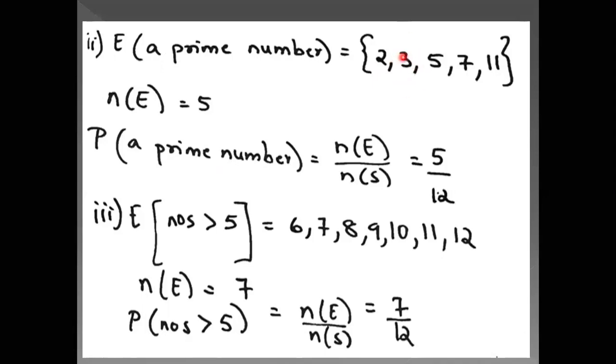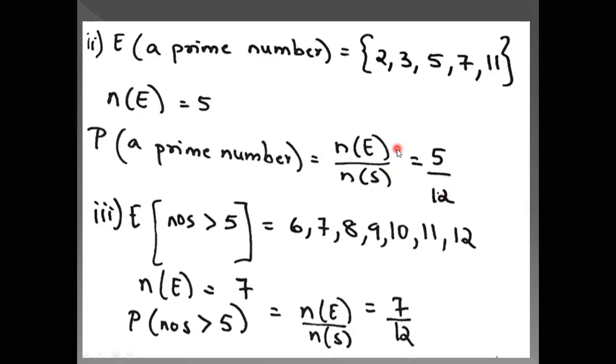So it comes in the table of 3 and in the table of 1, even 2, 5, 7 and 11. They are not divisible by any other number. It comes in the table means it is divisible. So they are not divisible by any other number, only by itself and by 1. So 2, 3, 5, 7 and 11. The number of events is 5. So probability of a prime number is number of events upon number of sample space. So 5 upon 12, that is the probability.